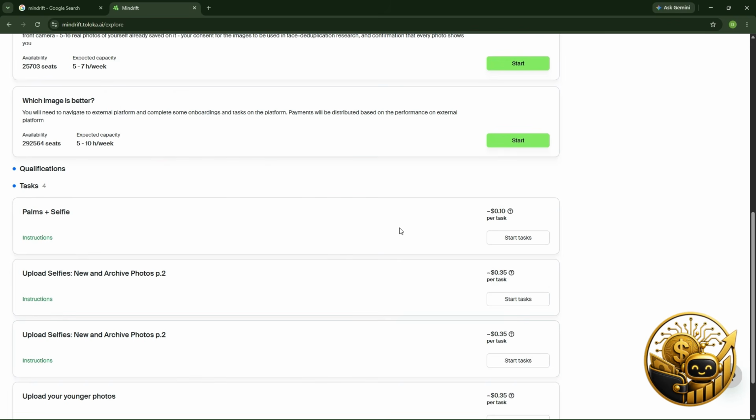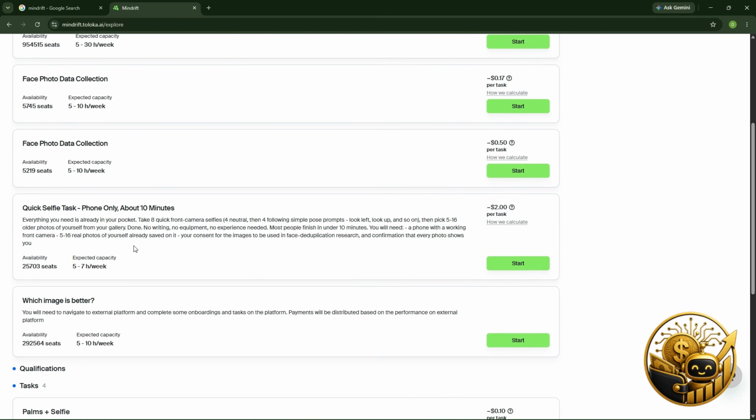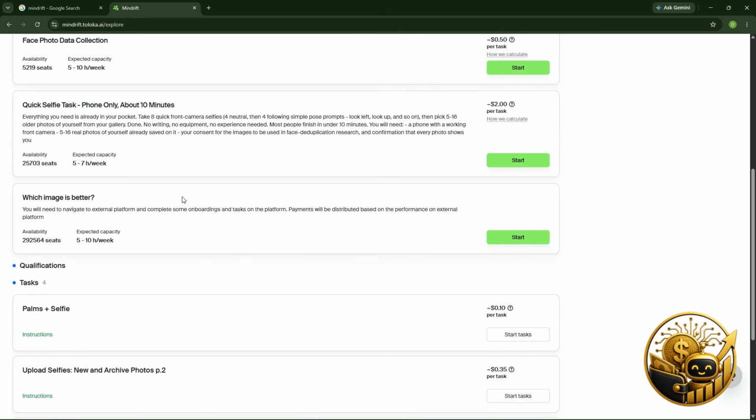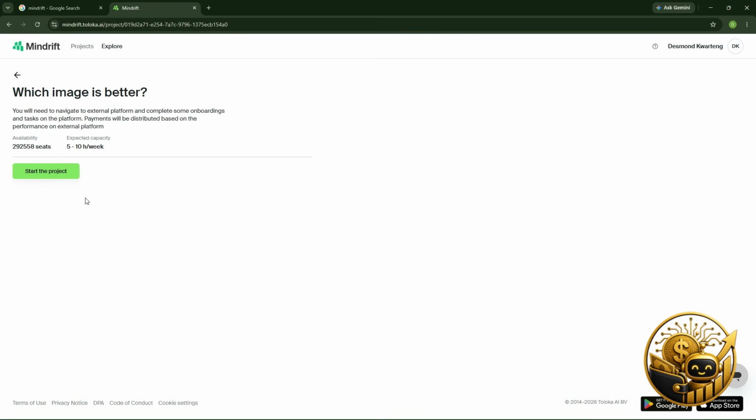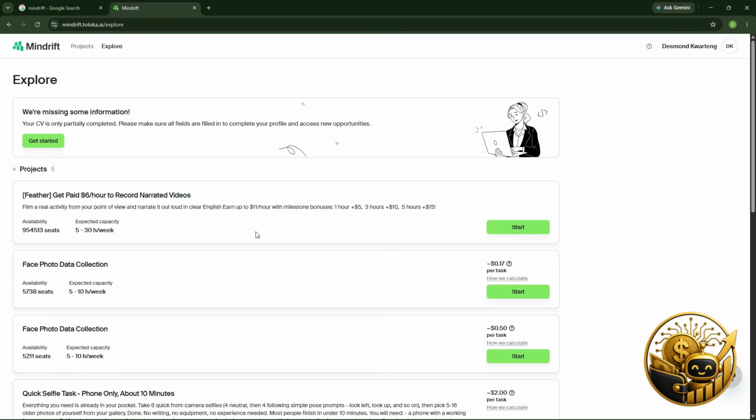So this is another project. They said palm and selfie. I don't know if you're going to take a picture of your palm and yourself. These are all jobs that can be performed by anybody from any part of the world. But this job is what brought me here, because this is what people like doing, because it corresponds with the normal ATA that we do. So once you are in and your profile gets approved, you have to try them out.